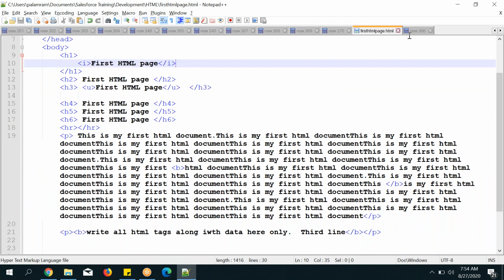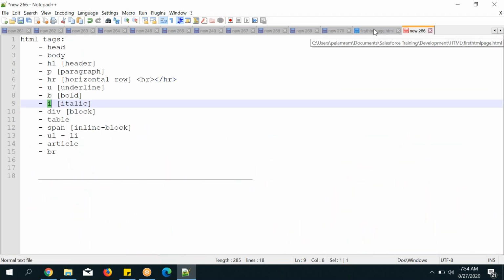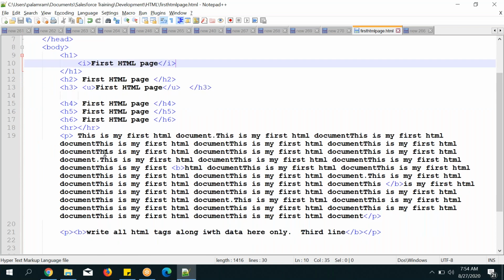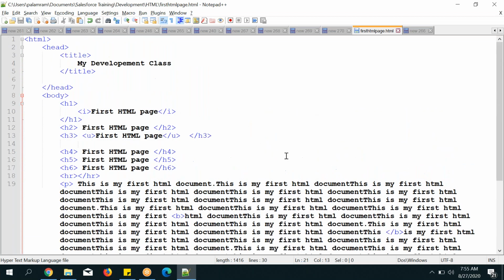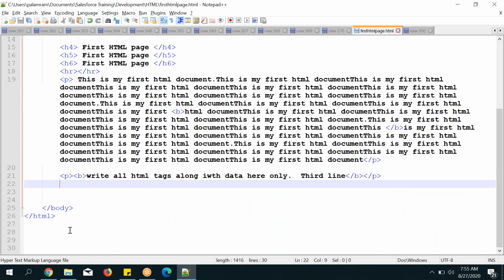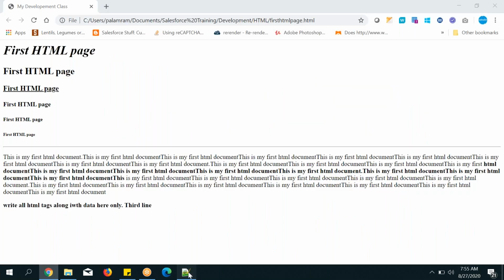Did you observe one point? Based on whatever requirement I have, there are tags, and the text you keep in between those tags only. That is a simple thing, right? Suppose I want to display a header. I have used my text in between the tags. And the paragraph, I have also used in between the tags. So in between the tags, you can keep the text, and only for that text will the tag's properties be applied. That much easy, this HTML, and with your eyes you are seeing the output, right?